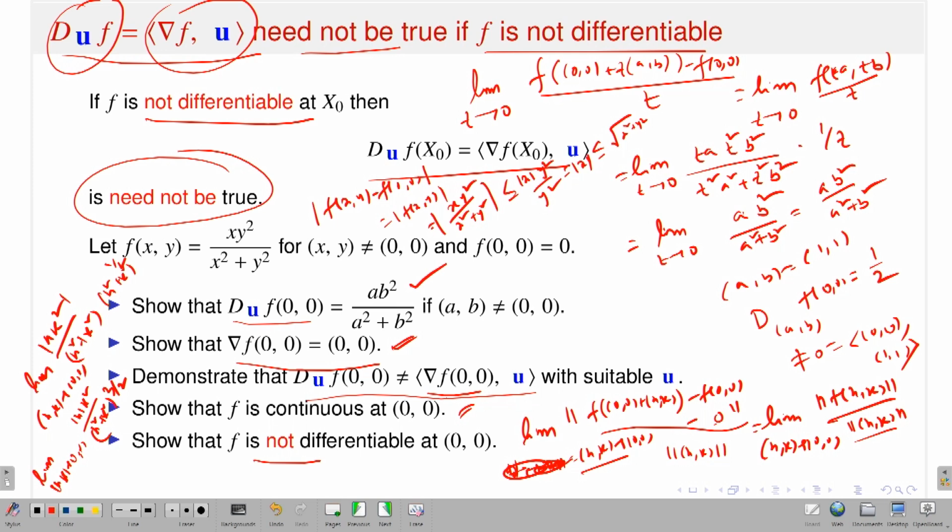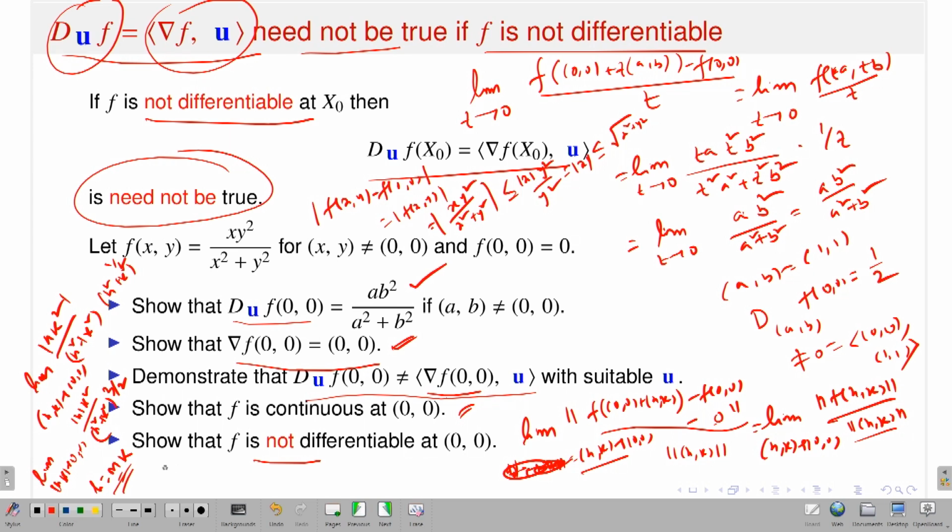Why? Because if I take h equal to mk, you just try by yourself. So if I take h equal to mk, where m is some slope, and come to the origin, because (h, k) goes to (0, 0), come to the origin through the path h equal to mk. Then what will you see? The numerator will give you |m|k³, and in the denominator, if I take the common factor, that means k² to the power 3/2, and k³ gets cancelled.